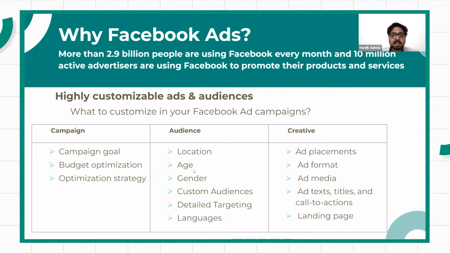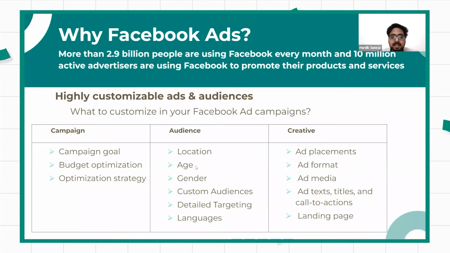Then next we have age. You can target people on the basis of their age. For example, if you have a product that appeals more to the younger generation, say from 18 to 30, you can select that age range, and Facebook will only show ads to those young people. Then we have gender. Again, you can select if the product is related to female or male or any other gender, so you can select that as well on Facebook.